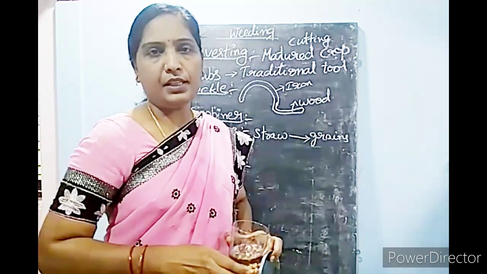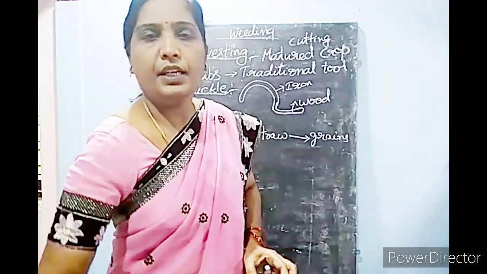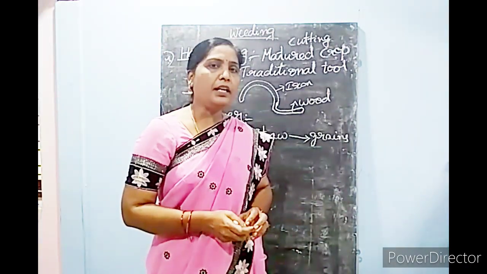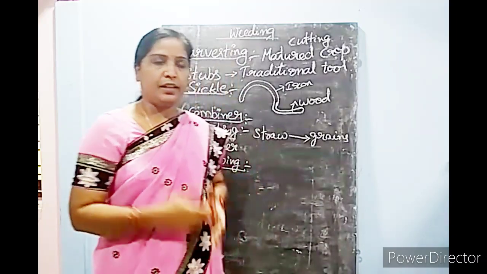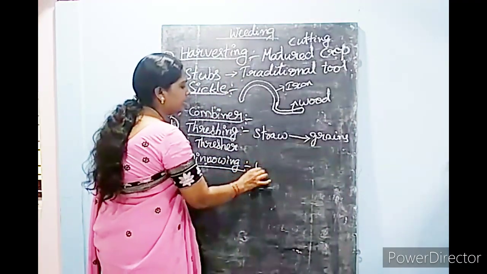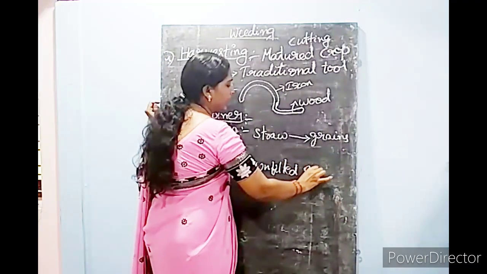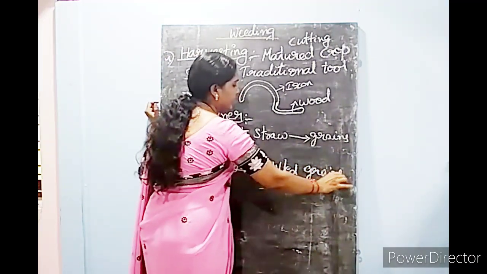The seeds which are floating do not have nutrients. They are unfilled grains, also known as chaff.